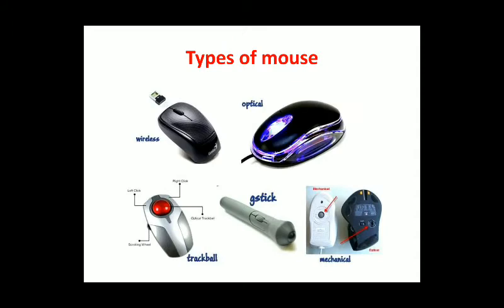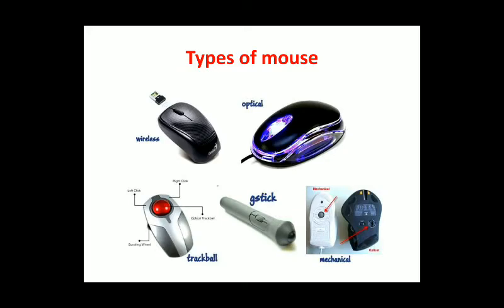Now you can see the image: wireless mouse, optical mouse, G-stick, trackball, mechanical mouse. In the previous version of a computer, the mechanical mouse was used with the mechanical ball, right? We have that ball in the mouse, and with that ball the cursor will move from here to there. So that is your mechanical mouse.